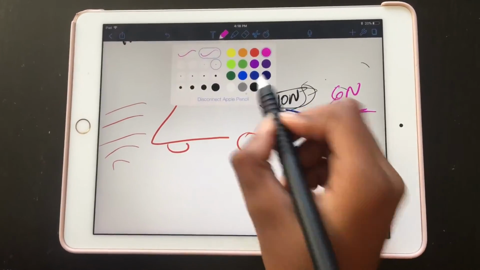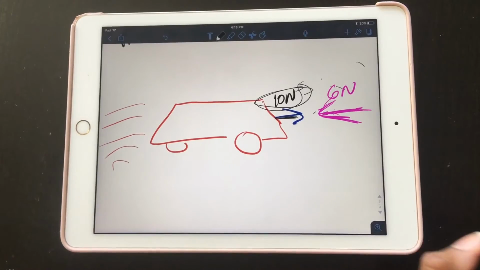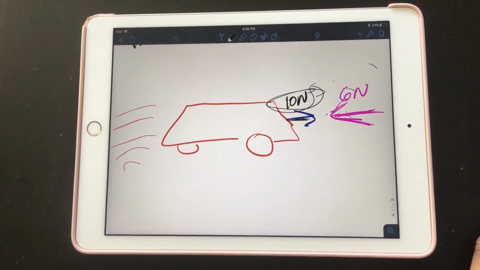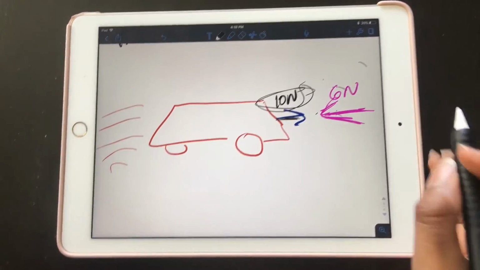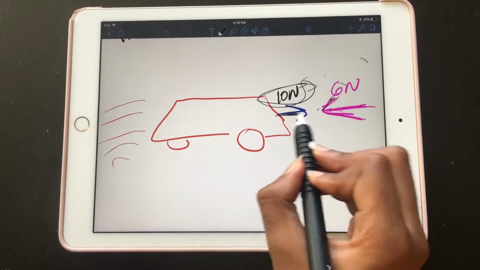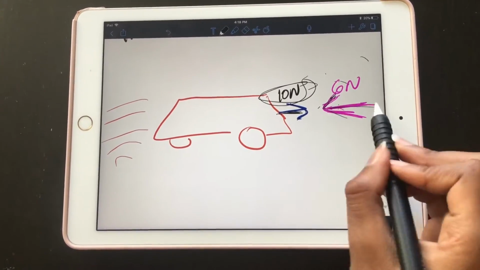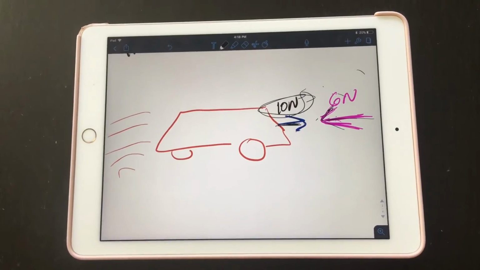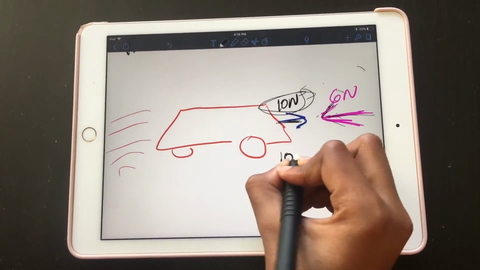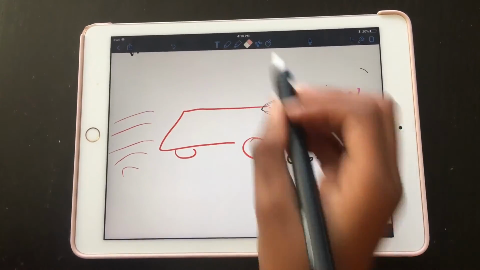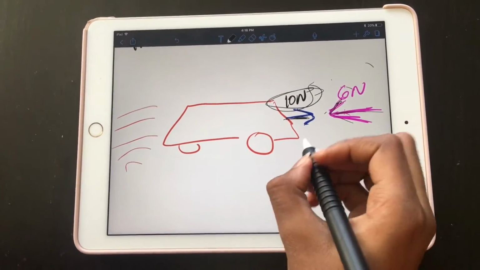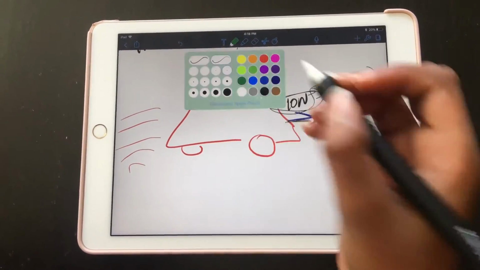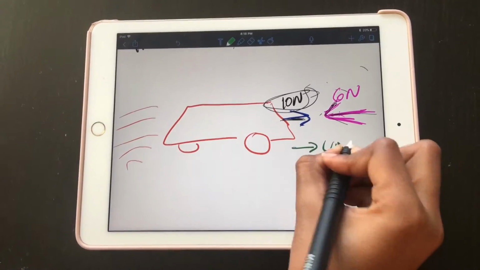It's going to cause this car to slow down a bit, because since these forces are acting in opposite directions, they're going to slow each other down. So we do 10 minus 6, that is 4. This car will now be moving with a force of 4 newtons.